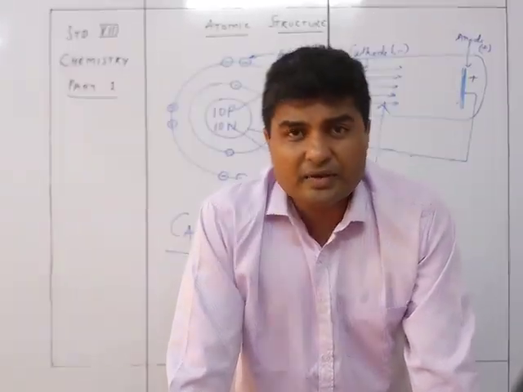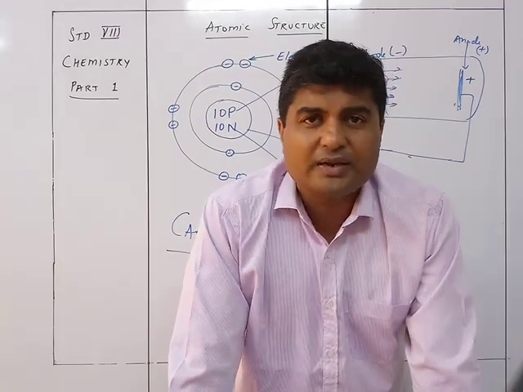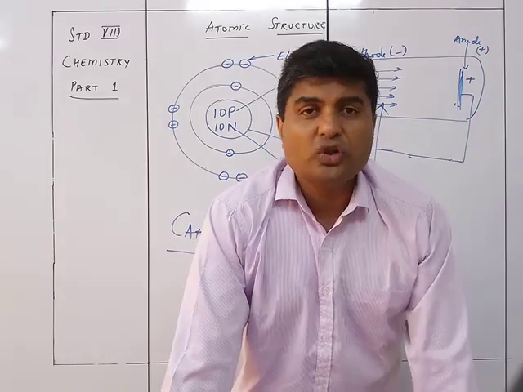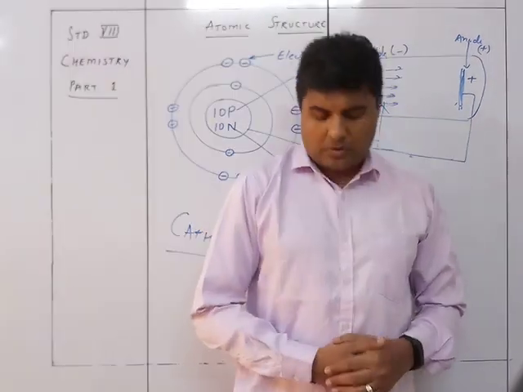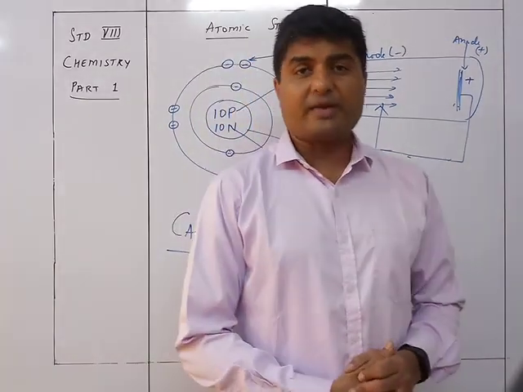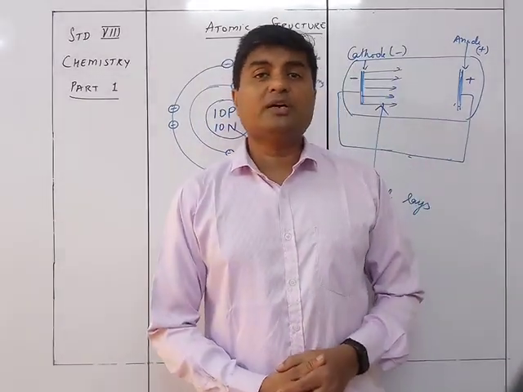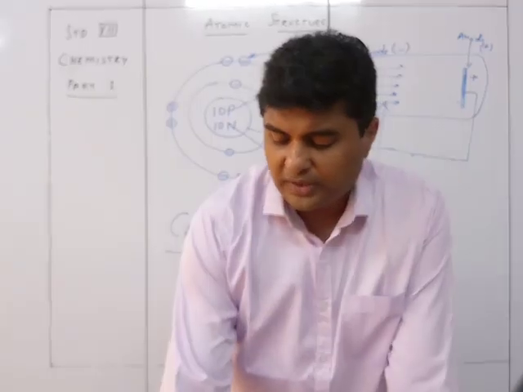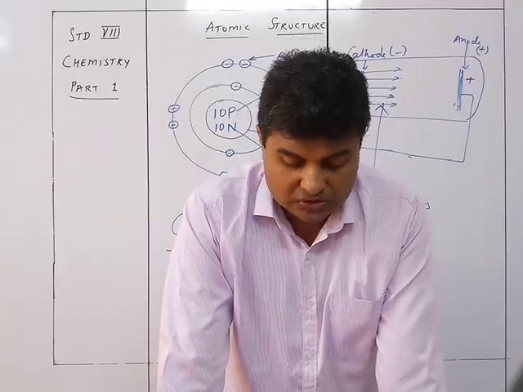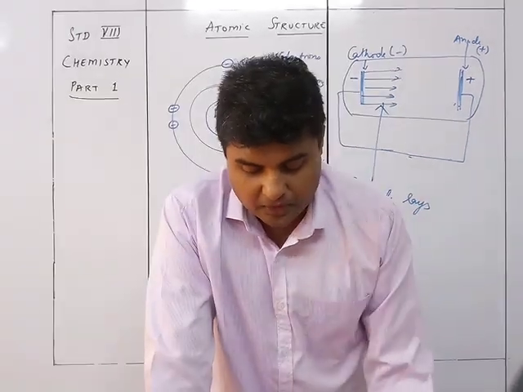Up till now it was just discovered that the blue colored ray is being formed, but what the content of the blue ray was, was not known. The scientists were never able to find out what the content of this particular blue colored ray was. It was J.J. Thomson who discovered that the rays which were formed were of electrons. So electrons were given out by that particular part.